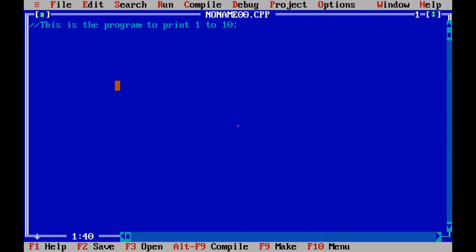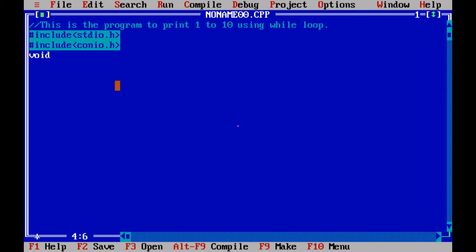So this is a program to print the numbers from 1 to 10 using while loop. First, let's see the while loop. As usual, we can include the header files. So #include <stdio.h> and then #include <conio.h>.